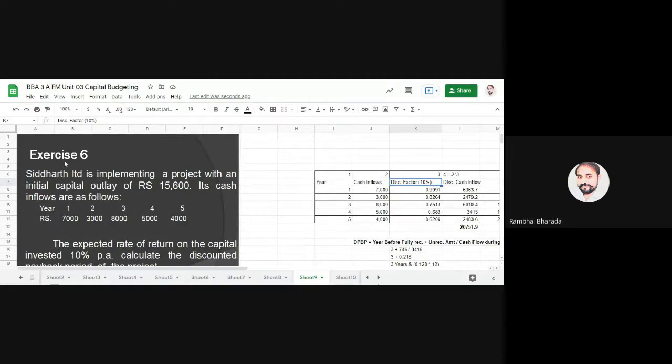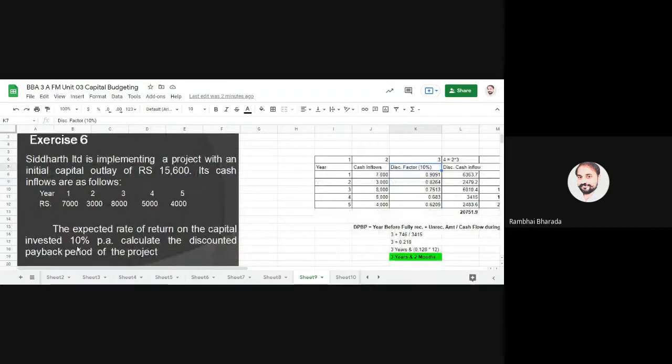You can see question number 6. Year is given to you, 1 to 5. Profit is given to you: 7, 3, 8, 5, 4. Then after that, your discounting factor is there. So we have looked at the discounting factor of 10%. For a discounting factor, we have a table. You need to use that table to find out this discounting factor. Write down the discounting factor.